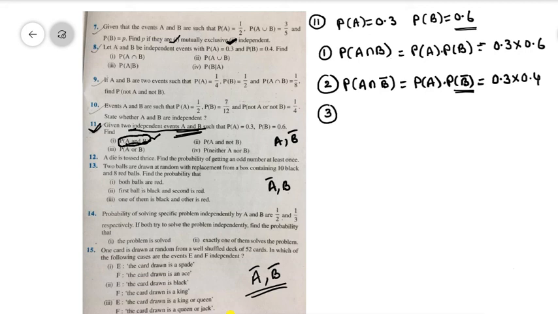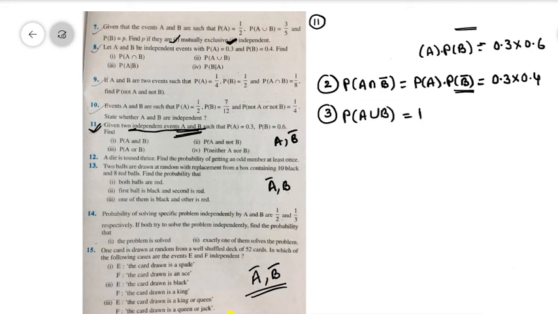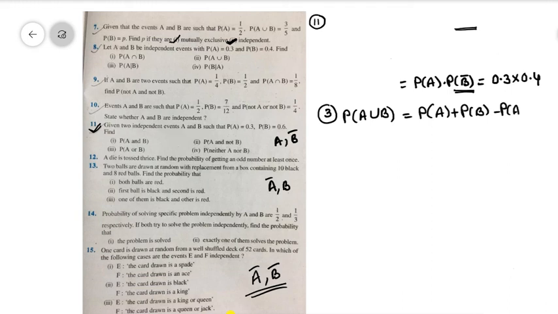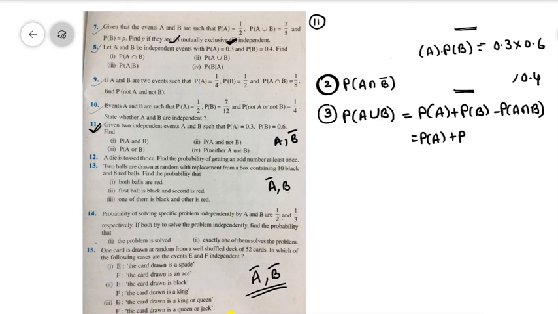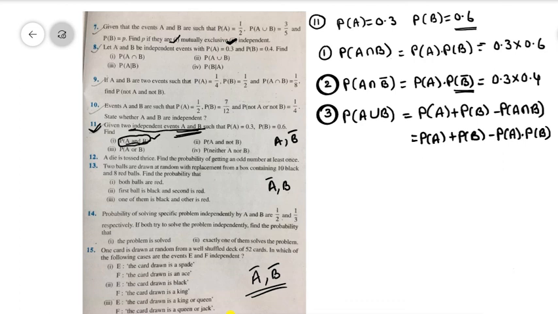And in the third question he is asking to find P of A or B. 'Or' means union. P of A union B is equal to P of A plus P of B minus P of A intersection B. Because they are independent events, P of A intersection B can be written as P of A into P of B. So what is the P of A value? 0.3.